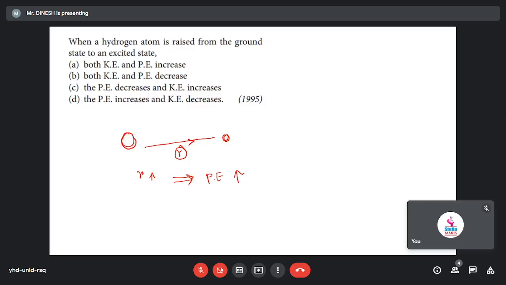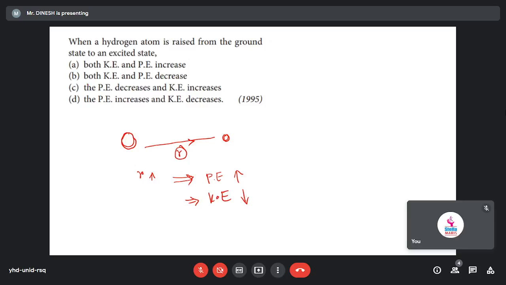It will decrease, sir. Kinetic energy will decrease, okay? So we can say that when an electron jumps from a lower level to a higher level, in that case what will increase? Potential energy will increase and kinetic energy will decrease.